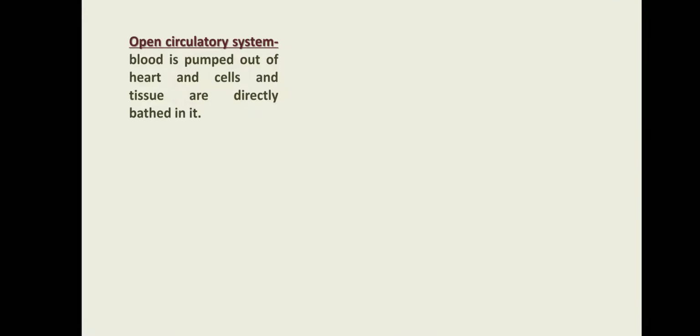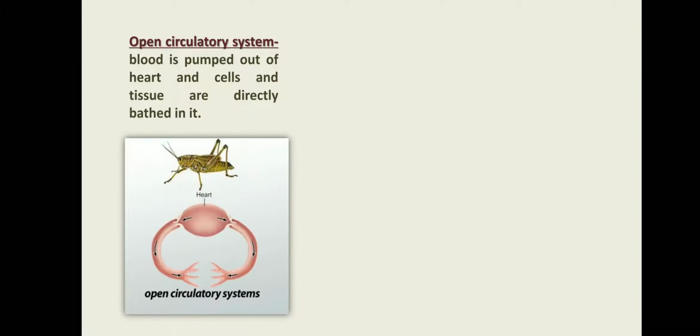The next one is open circulatory system. This type of circulatory system is related to particular organisms like arthropoda, insects and molluscs. It means that somewhere blood comes out from the blood vessels and fills a cavity. Organs are present in the cavity, and blood comes into direct contact with the organs, and through the diffusion process, exchange of substances takes place.